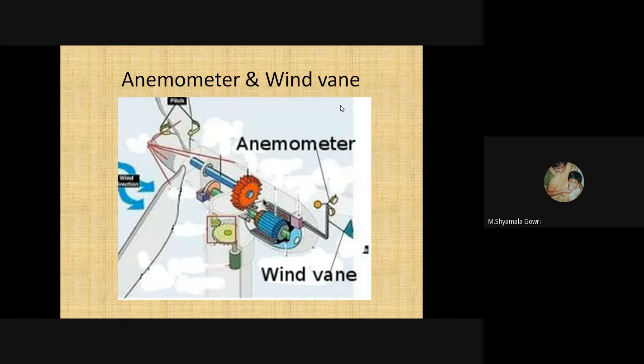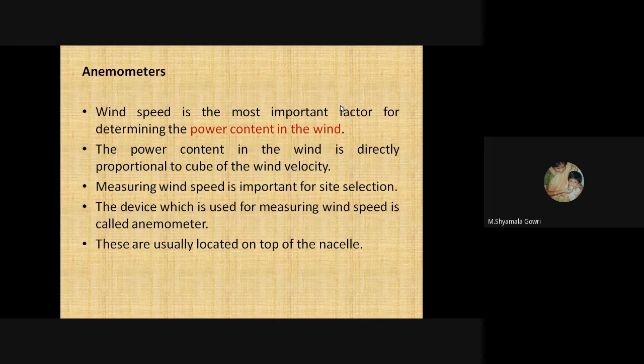Next is the anemometer, which is at the back end of the nacelle. This is the anemometer and this one is a wind vane. For the anemometer: wind speed is the most important factor for determining the power content in the wind. The power content in the wind is directly proportional to the cube of the wind velocity. Measuring wind speed is important for site selection. The device used for measuring wind speed is called an anemometer. This is usually located on the top of the nacelle.